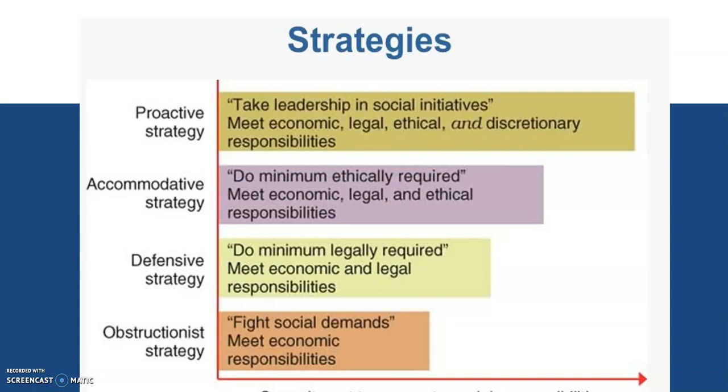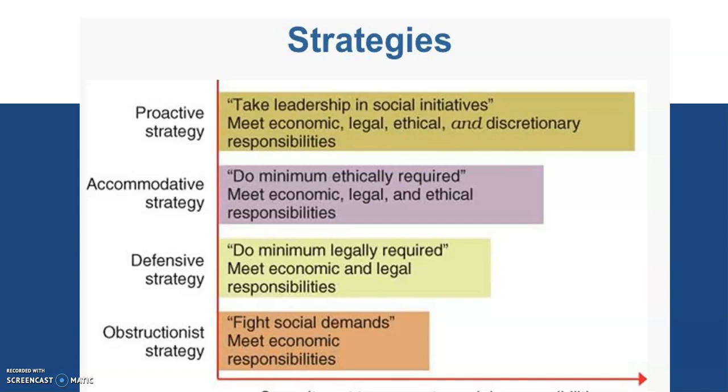Only if that is more than the cost incurred, then they'll do this ethical responsibility. So they'll meet the economic, legal and ethical responsibilities. Whatever is to be done ethically, those minimum limits they'll do. That is the accommodative strategy.